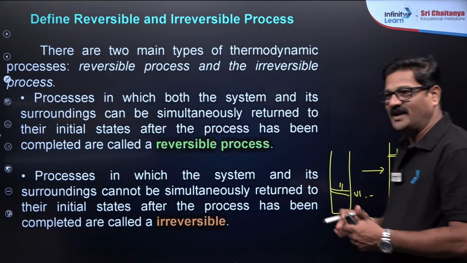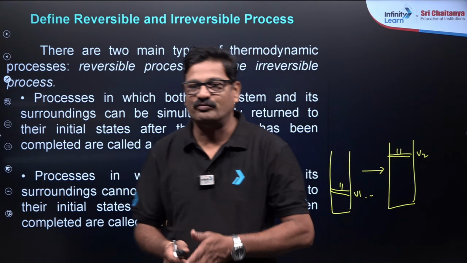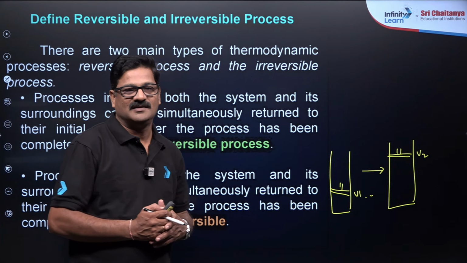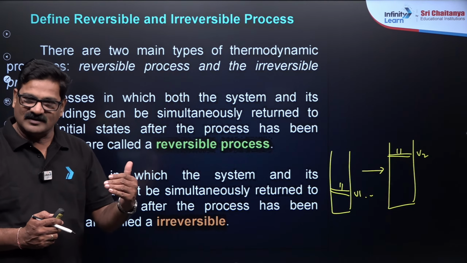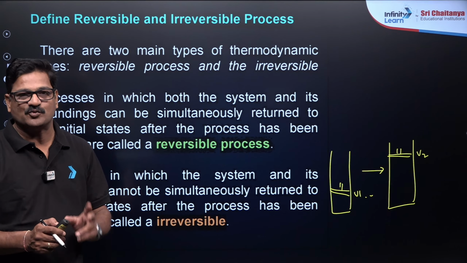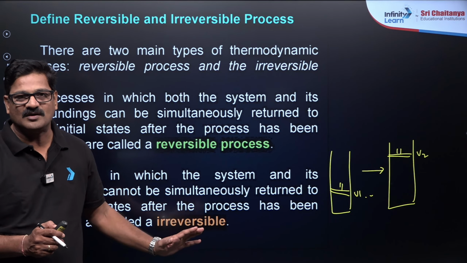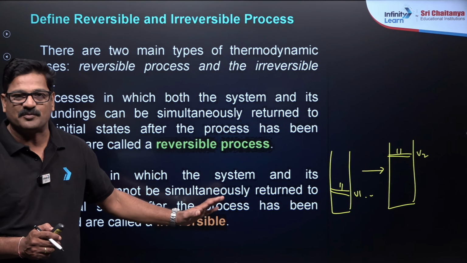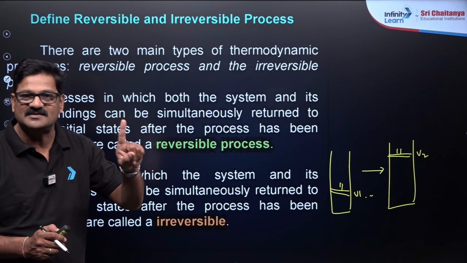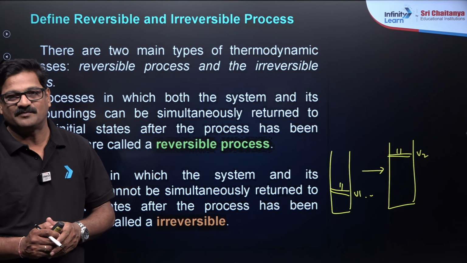From state V1 to V2 it is expanded and the piston never comes back, and this process has only two steps, initial and final, and this is called an irreversible process. The process which takes place in a single step is called an irreversible process.